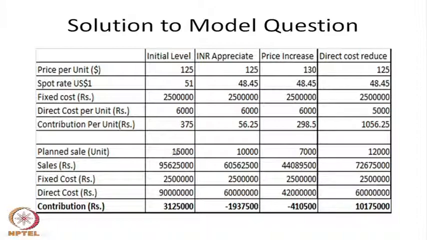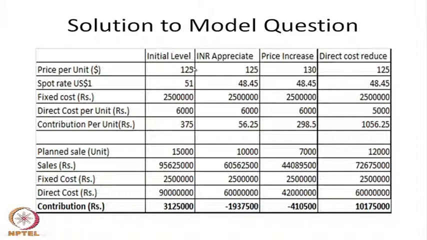So this is the direct cost in India, and sales minus fixed cost minus direct cost is the profit for the domestic company. So this profit is this much.